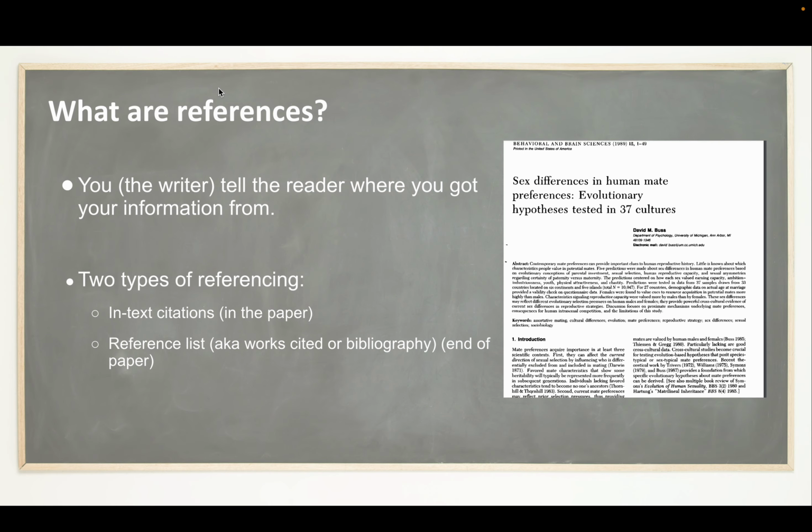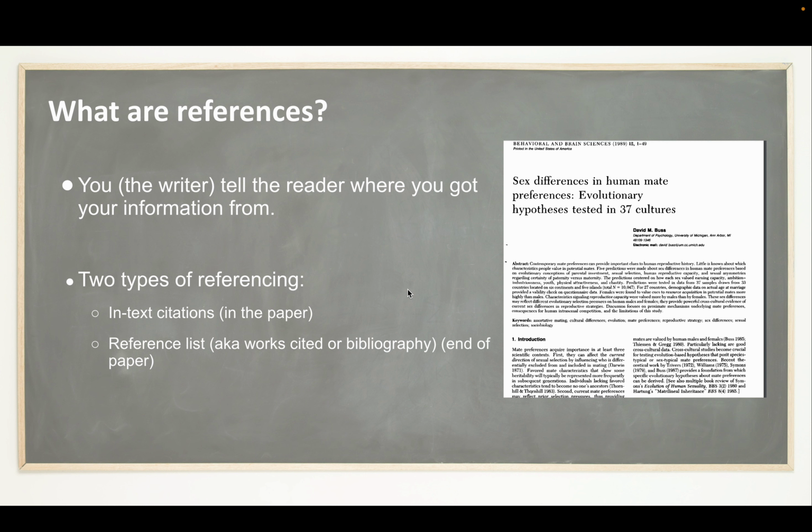Firstly, when I say referencing, what am I talking about? It's you, the writer, telling the reader, here's where I got my information from. If it's from your own brain, you don't need to reference anything because it's your ideas. But if you got the work from someone else, you are giving them credit. Okay, and we can see here, this person has got lots of references. They're showing all the other people, giving them credit for where they got the information from.